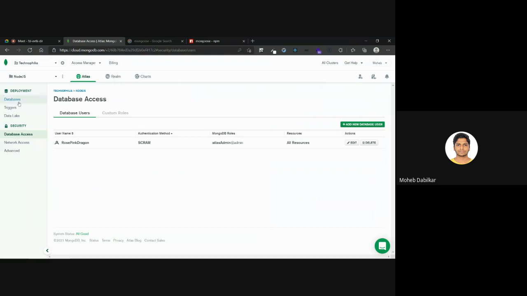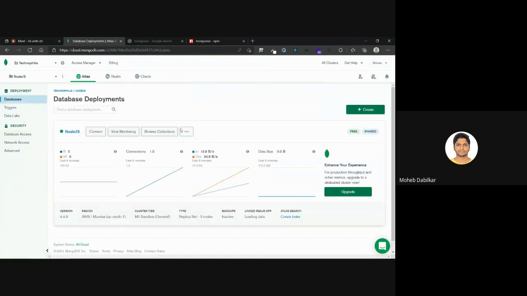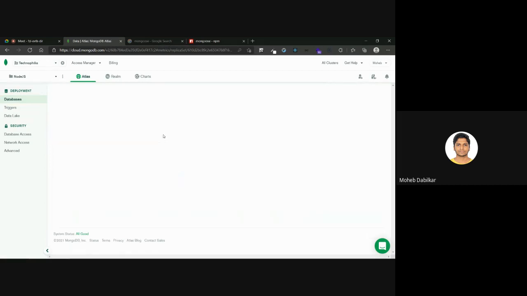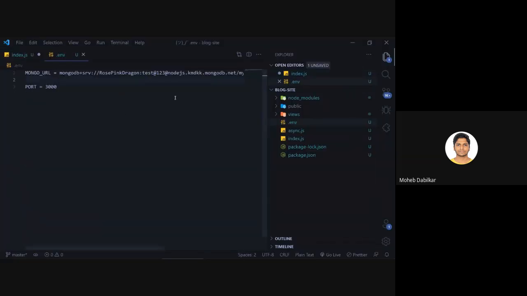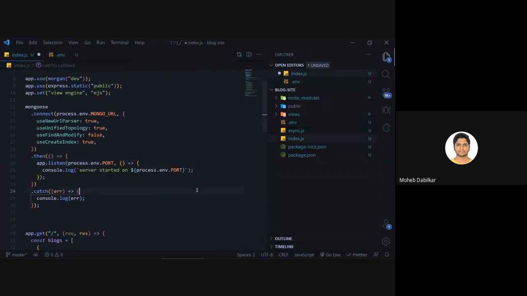Now let's just go back to our databases folder and click on browse collections. We should get a collection. Yeah, you see, we don't have a collection right now. The way that it works is that it says my first database, right? So this will be our database name.